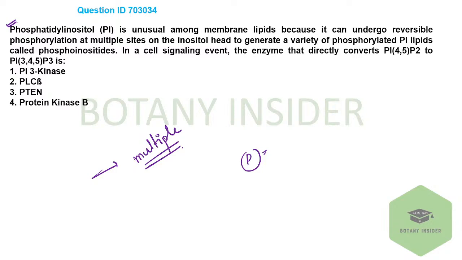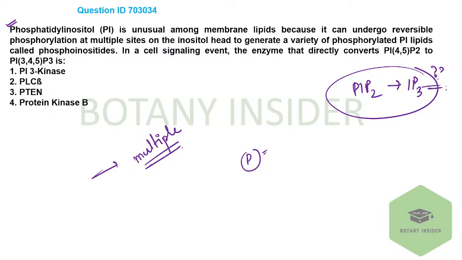In a cell signaling event, the enzyme that directly converts PI 4,5-P2, that is PIP2, into PIP3 is which of the following? You have to find out which enzyme helps in the conversion of PIP2 into PIP3.